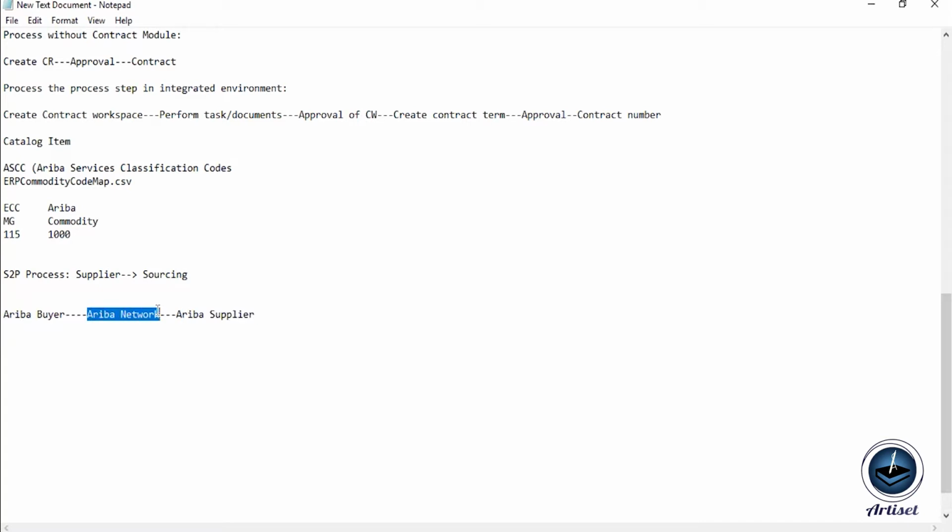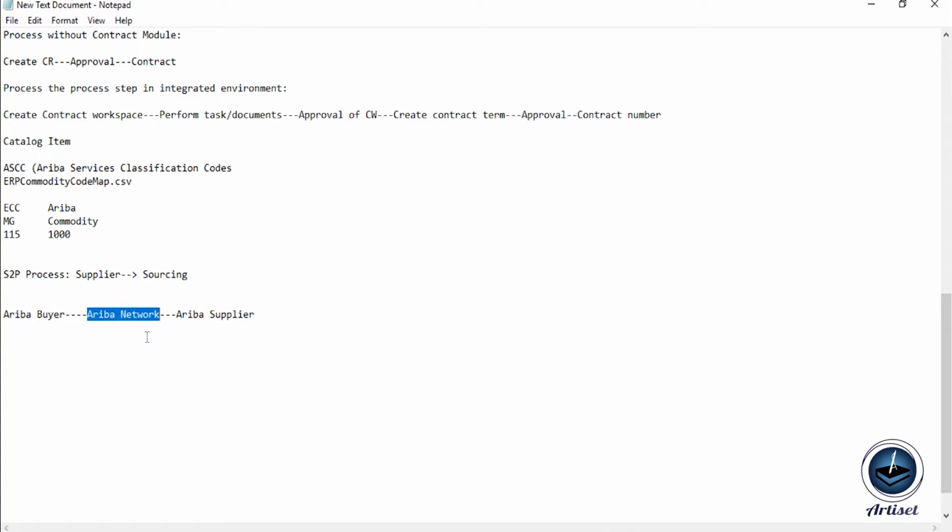So the Ariba network is the platform where any Ariba buyer or any Ariba supplier can simply start their business trading relationship on the Ariba network. Whenever a new buyer would like to use the Ariba network, they have to perform the registration process on the network. And if any supplier would also like to use it, they also have to perform the registration process. After completion of the registration, the supplier can utilize the Ariba network platform, and the buyer side can also utilize it.